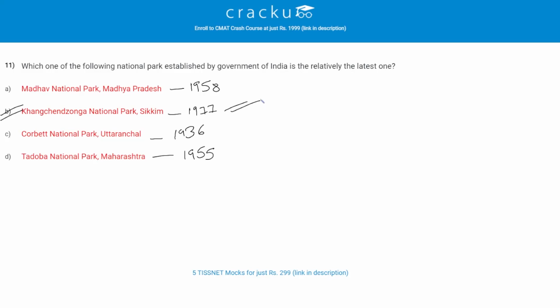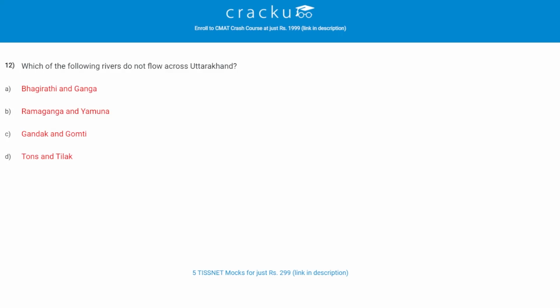Let's check the next question. Which of the following rivers do not flow across Uttarakhand? The correct answer is C, Gandak and Gomti. Let's check the next question. What is a good estimate for the length of the coastal line of mainland India? The correct answer is A, 6,000 kilometers.